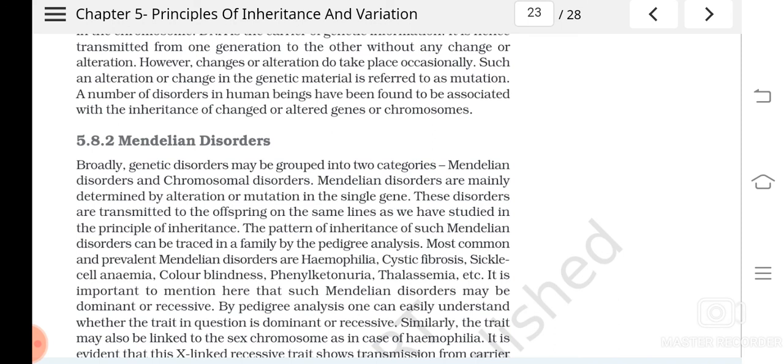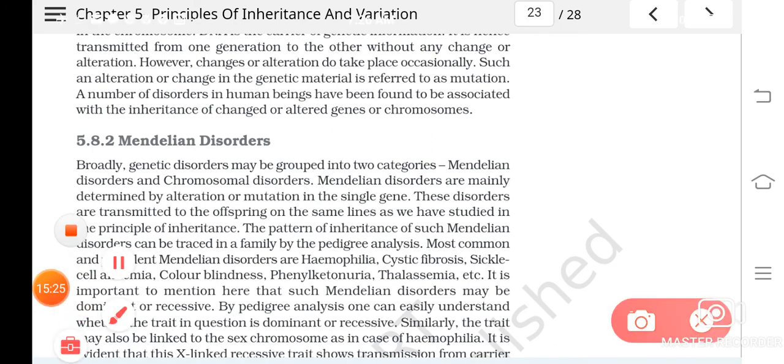changes also, meaning it can be due to addition, deletion, or insertion, or sometimes the chromosome set itself or a single chromosome may be increased. So all this can result in what? Mutations. Understood? So mutations many times cause certain diseases or disorders, and these disorders are known as Mendelian disorders and chromosomal disorders.